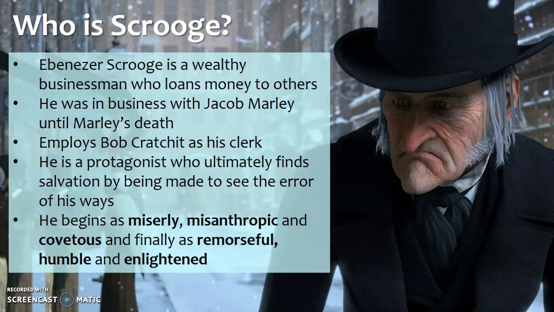At the bottom now, I've given you some bold words there which would make really good ones as part of your vocabulary to describe Scrooge. So I'm going to look at them really quickly here, but also look at them yourself, go on to Google or use a dictionary to find some definitions. So he definitely begins as miserly and misanthropic, so almost very much anti-humanity, keeps himself to himself, and he's also covetous, and then finally becomes remorseful, humble, and also enlightened as well. And philanthropic is a word which you'll see later on in this video. So that's a quick summary about the character overall, and as you see him pictured there in the Disney version, that's Jim Carrey who was playing him there.